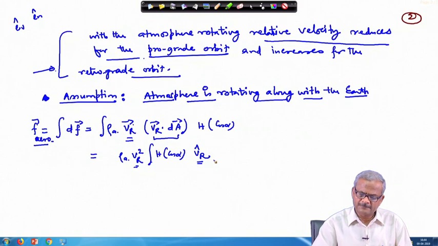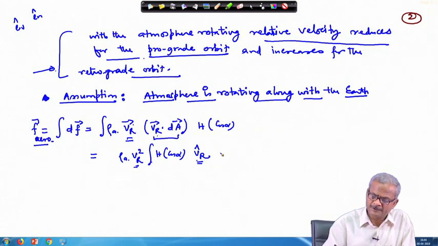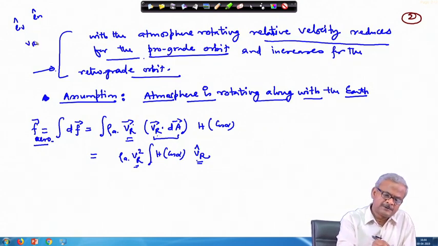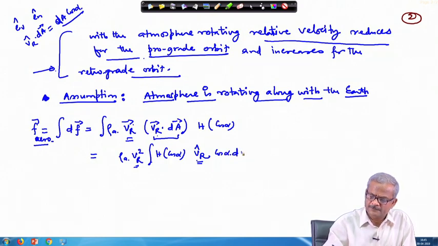Either of the notations can be followed. So, from this also one V_r is taken outside. So, the scalar quantity comes outside, V_r cap dot dA. So, V_r cap dot dA, this we can write as dA cos alpha as discussed earlier. So, this is cos alpha times dA.